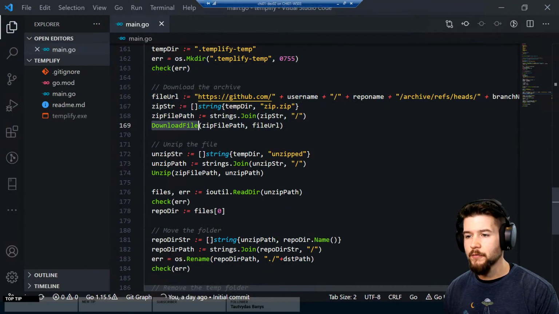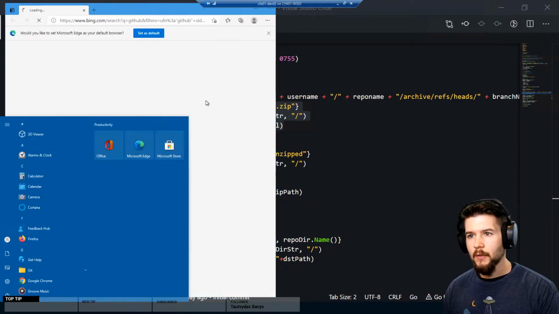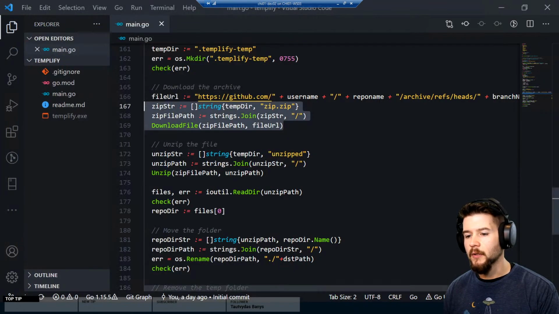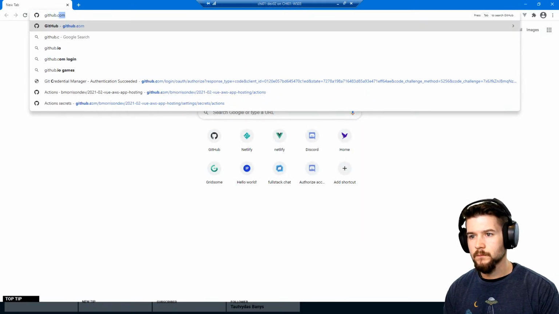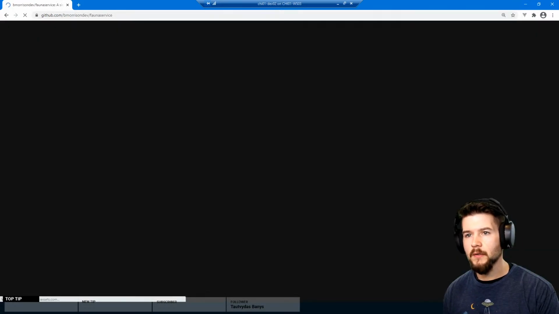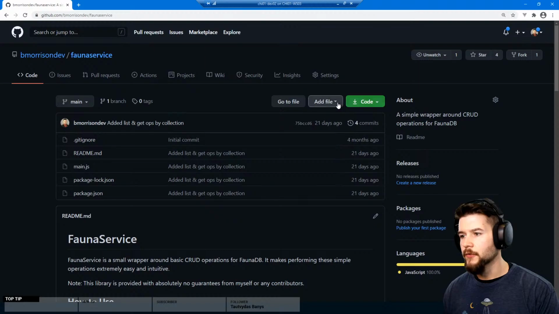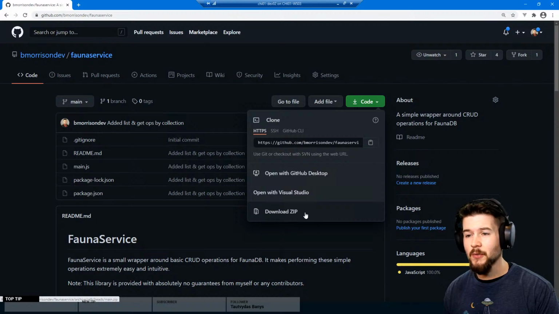I did not write this function. I found this on the internet. We're going to download the archived version of that folder. So if I go to GitHub, I've got to get Chrome open here. Morrison Dev, Fauna Service. We'll go right to that one, this guy here. So if I click on this code button here, you'll see I have the option to clone the repository, but I also have this download zip option, and this is actually what it's doing.